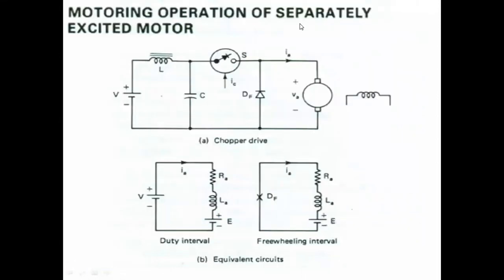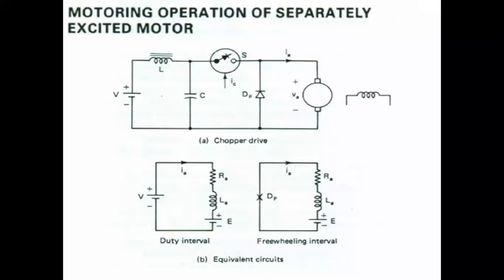Next one, we will see the motoring operation of separately excited motor. In this, we are going to discuss the steady state analysis and the performance of a DC separately excited motor, which is fed by a one quadrant step down chopper, that means class A chopper. So this motor is fed by a class A chopper. This is also called a one quadrant or step down chopper.